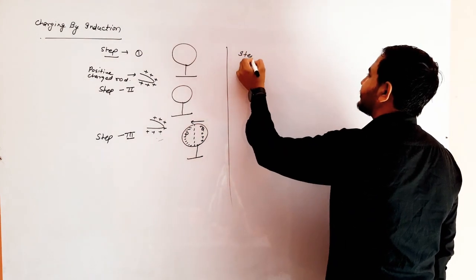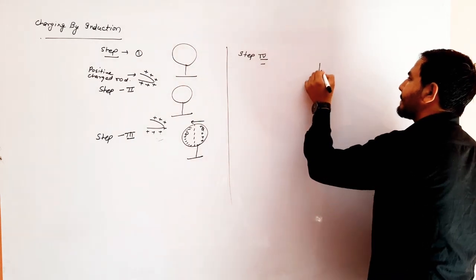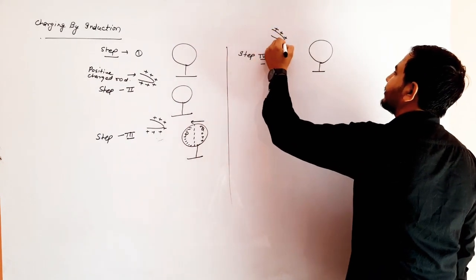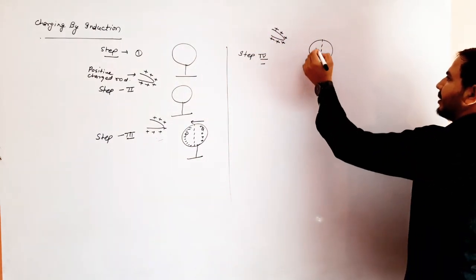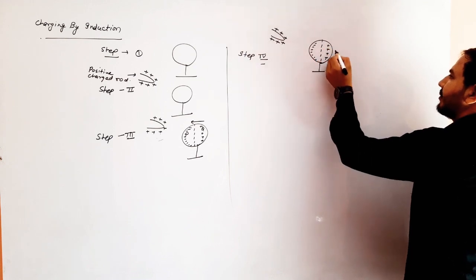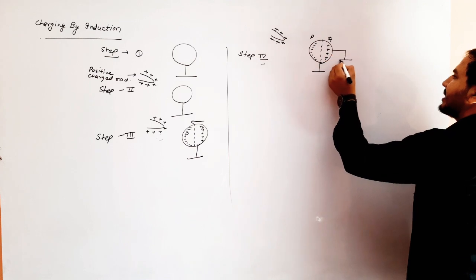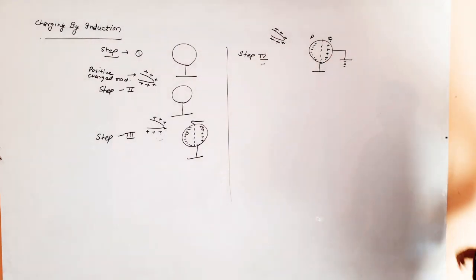Next, step 4. We connect a conducting wire and earth it. This is the negative, this is the positive, P and Q. The Q side is connected with the conducting wire and earthed.